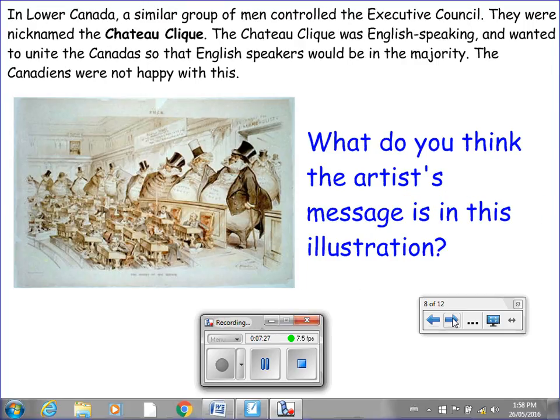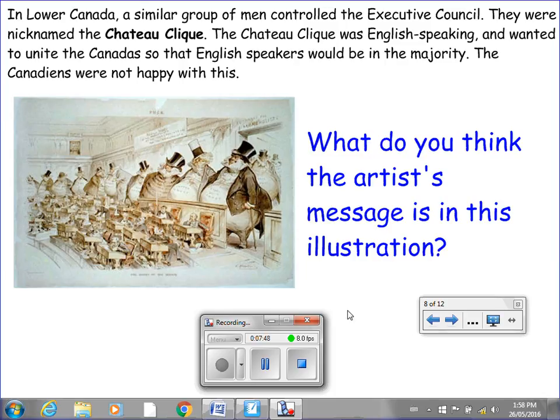In Lower Canada, a similar group of men controlled the Executive Council. They were nicknamed the Chateau Clique. The Chateau Clique was English-speaking and wanted to unite the Canadas so that English speakers would be in the majority. The Canadiens were not happy with this.